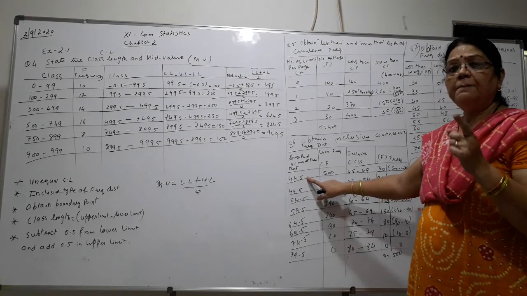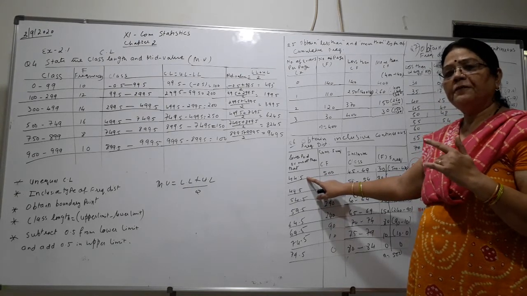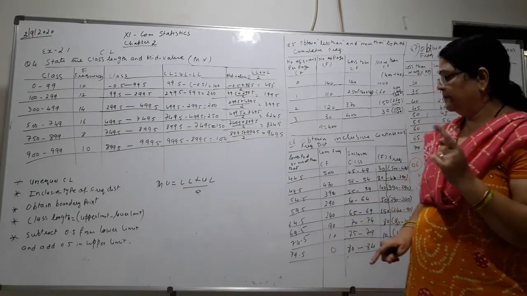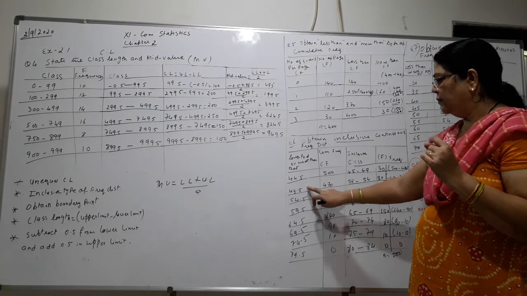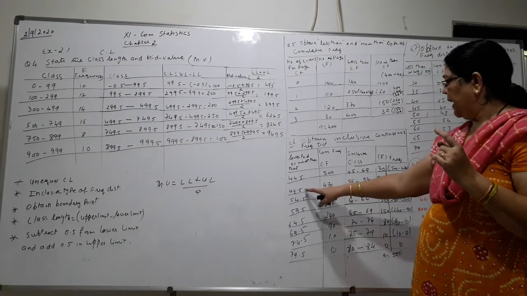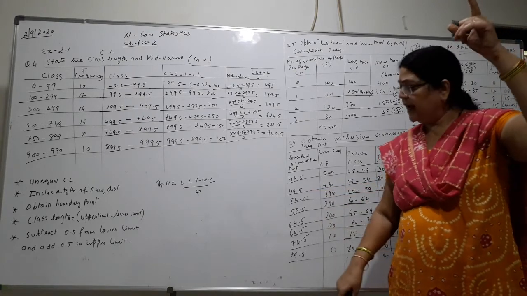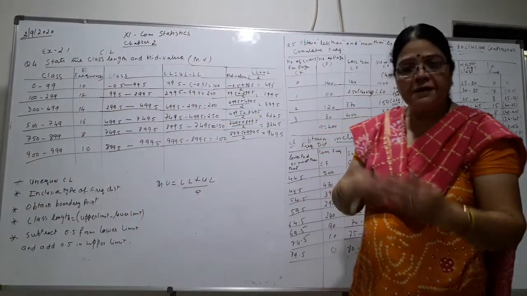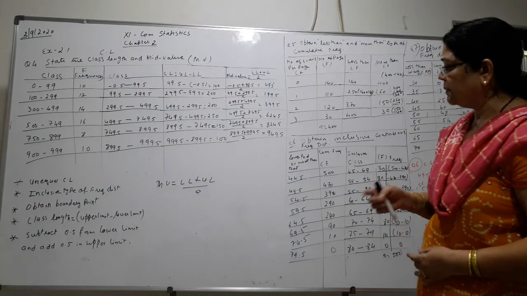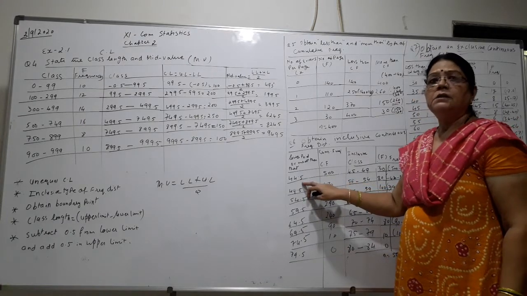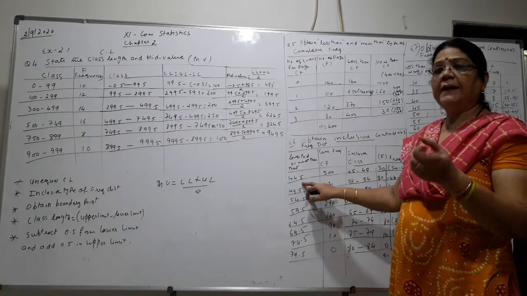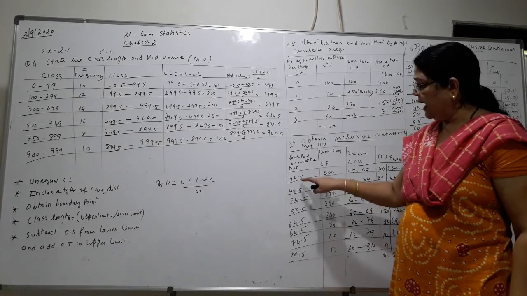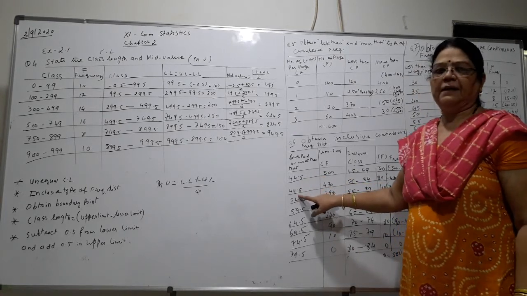So when you add 0.5, your 44.5 plus 0.5, here you will get what? 45. And here children, what will you get? Here in the upper limit we are adding. This way. In the upper we are adding. So now we have to do the reverse. Why are we going to do the reverse? Because they have already given us the points after minus and plus. So now we have to do ulta. Where they have minus we will add, and where they have plus we will subtract.